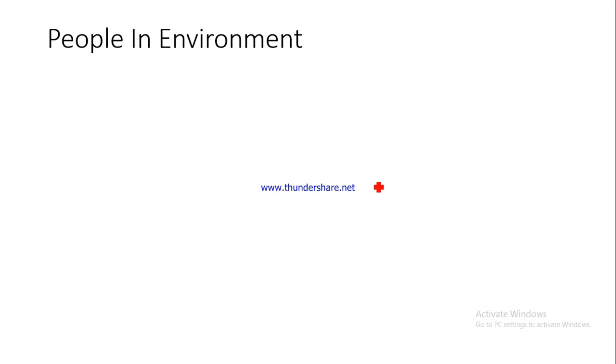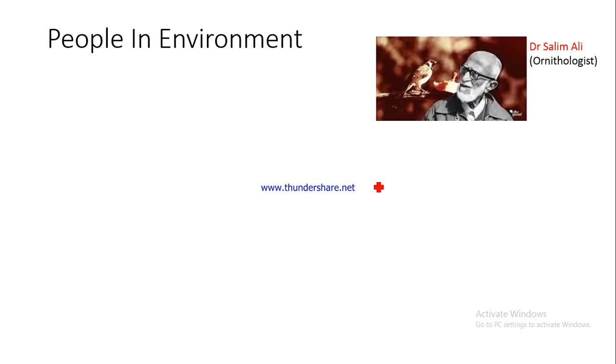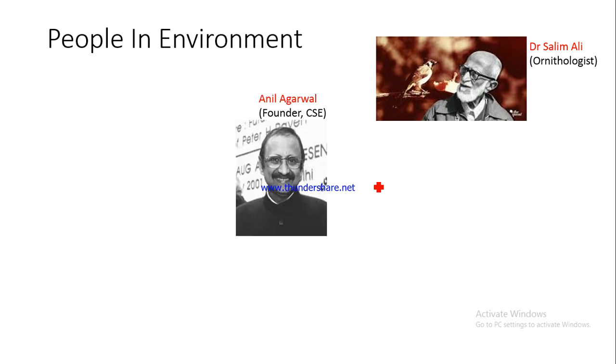Then let us talk about a few prominent personalities who have all their lives served the cause of environment. For example, you must have heard of the ornithologist, the famous Dr. Salim Ali, who is also known as the Birdman of India. Then a little while ago we talked about the Center for Science and Environment.